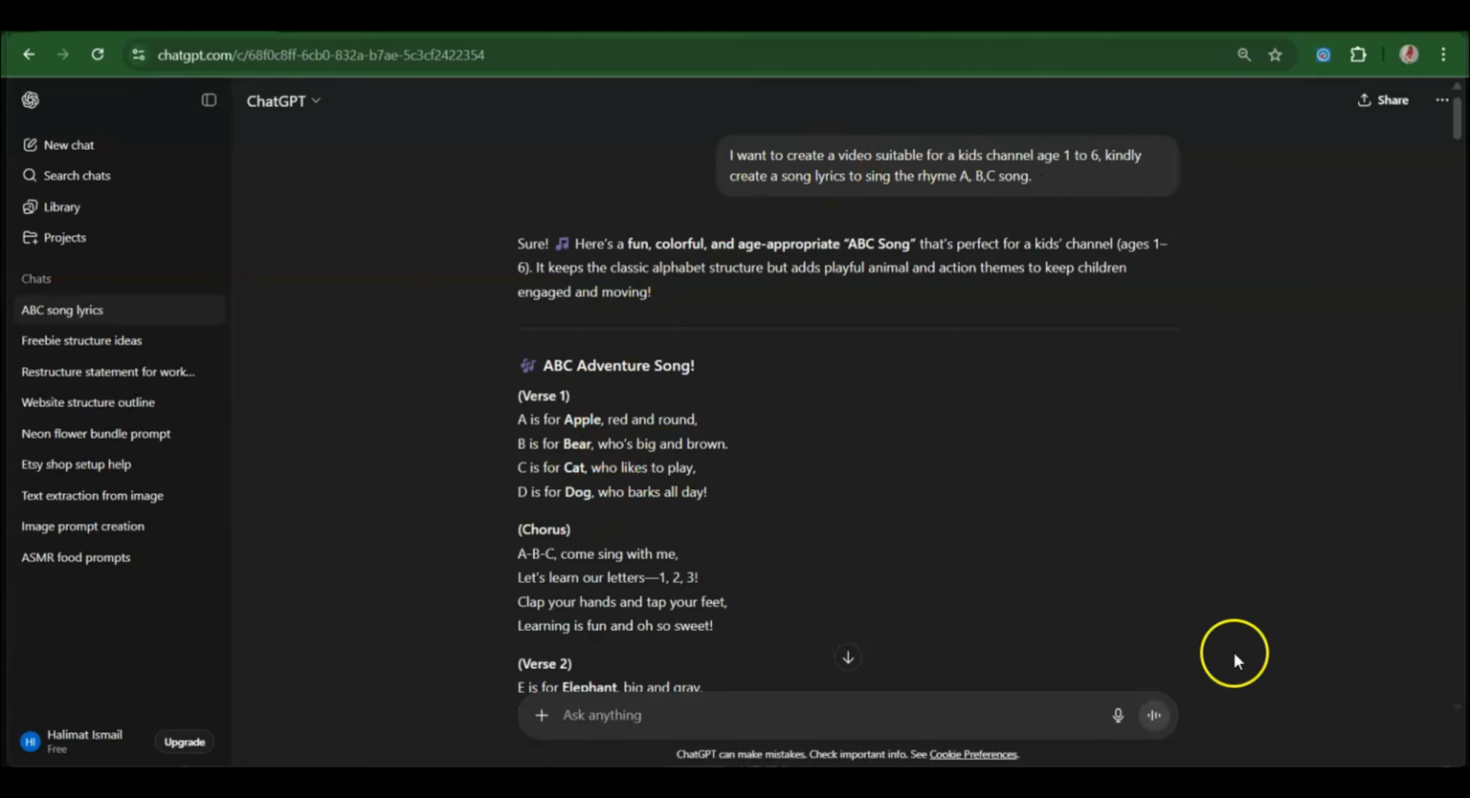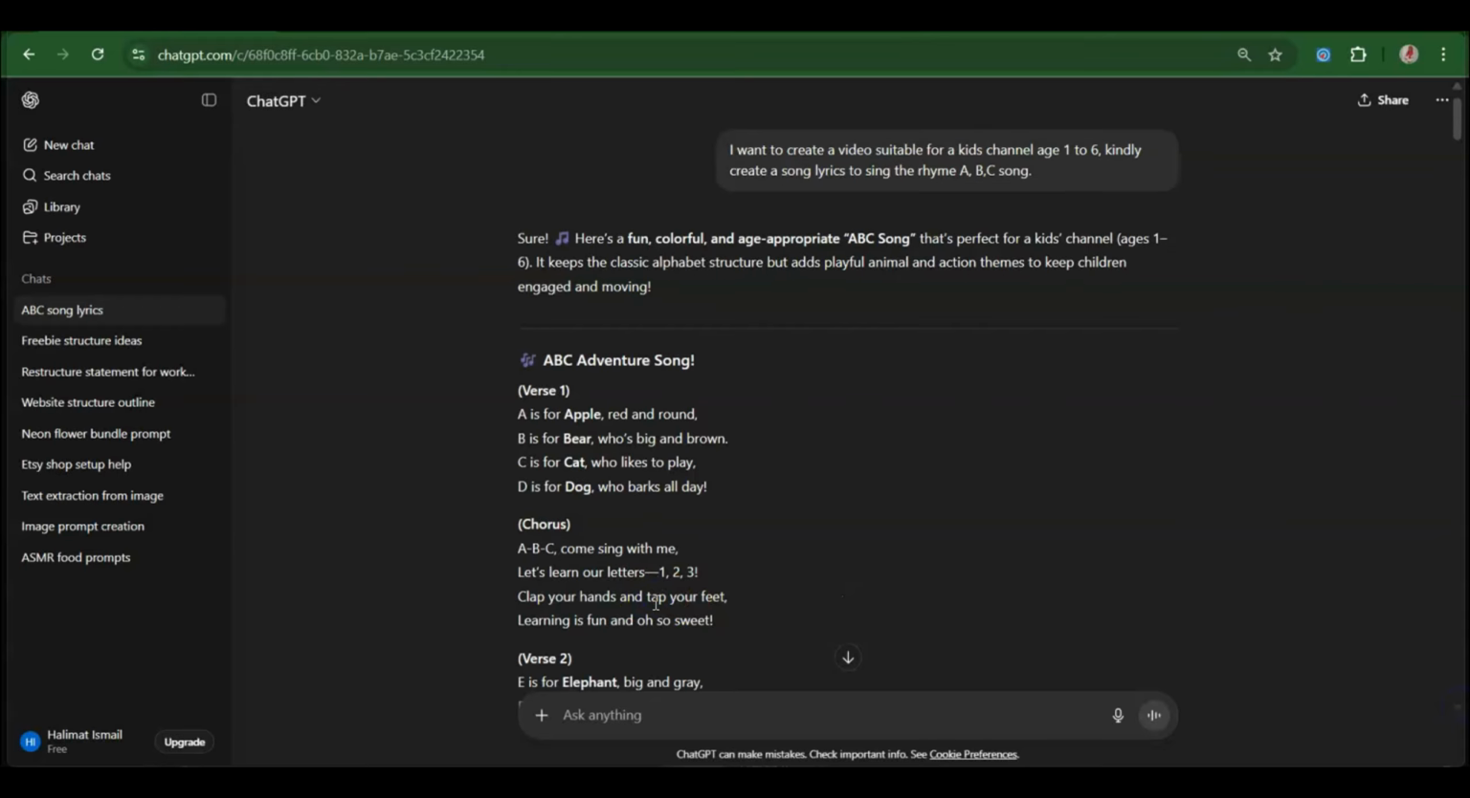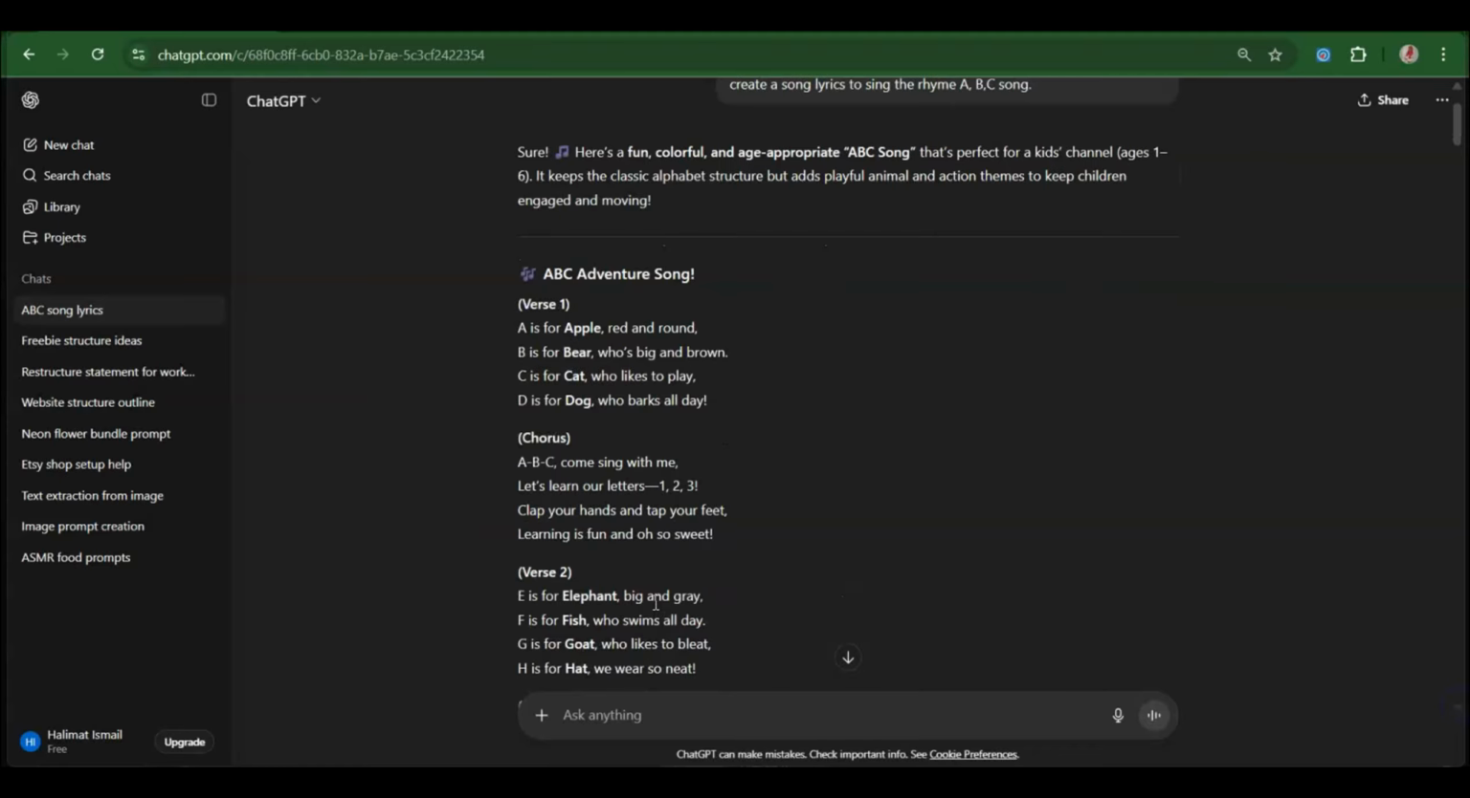So this was what ChatGPT gave me, which I like. I feel like it's suitable. So for this tutorial, I'm just going to do just the verse 1 and the chorus, just so the tutorial isn't long. So we're going to copy this and then we're going to head over to our song generating platform.